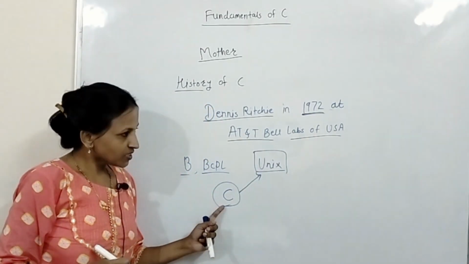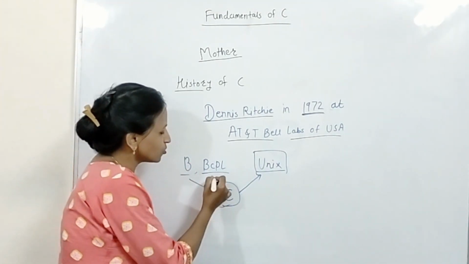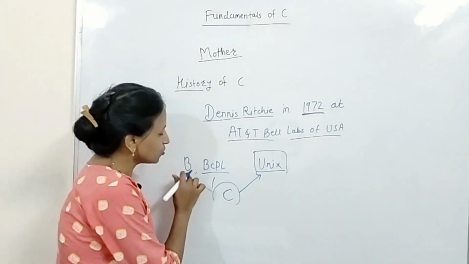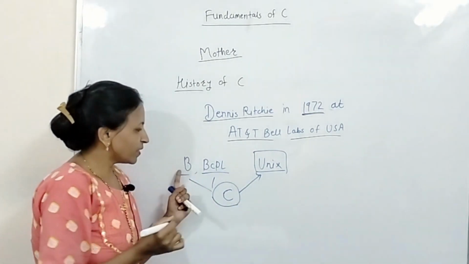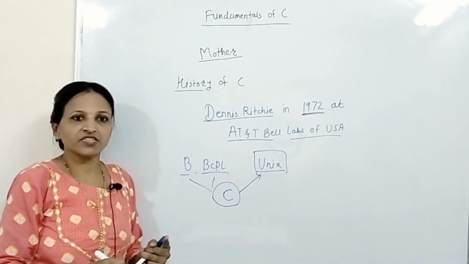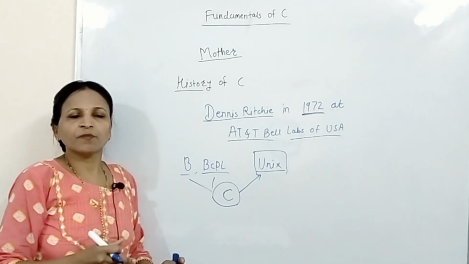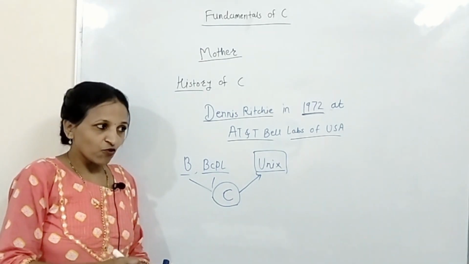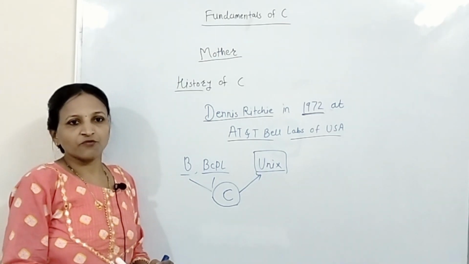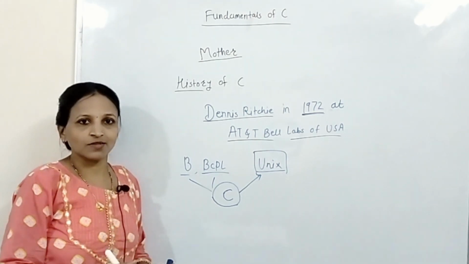While developing this C language, Dennis Ritchie extracted most of the features from B and BCPL. These two languages are system programming languages. System programming means the task which is required for the operation of the system. For example, if you are developing an operating system, then that is called system programming.